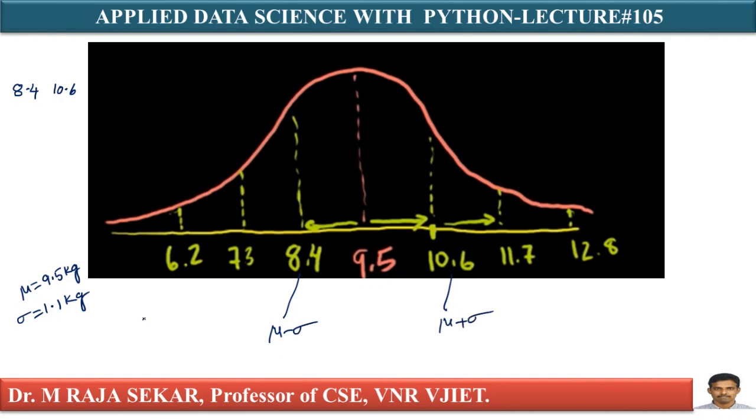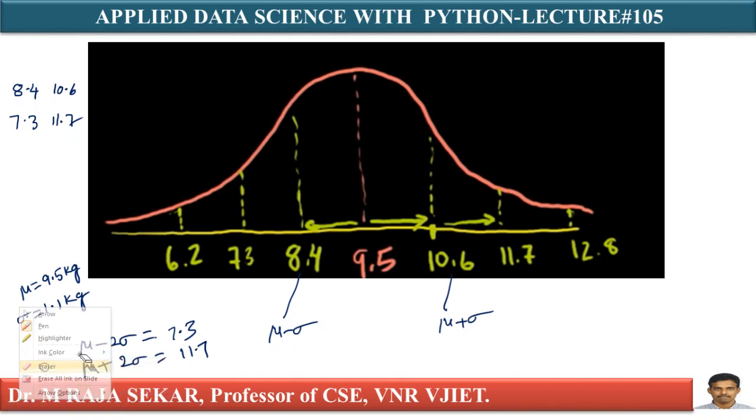Even if you calculate mu minus 2 sigma in a similar manner, you will get 7.3. Mu plus 2 sigma, you will get 11.7. This is 7.3 and 11.7. In a similar manner, three standard deviations can also be calculated.